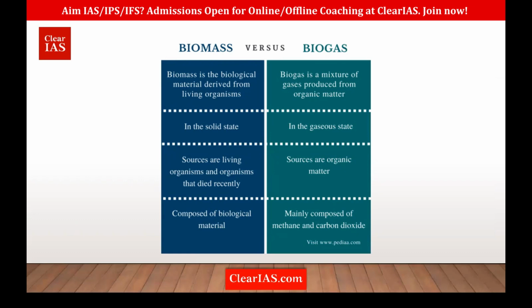Biogas is obtained from organic matter, and when it decomposes, it produces gas, which is collected as biogas. Biomass is mainly biological materials, and biogas contains mainly methane and carbon dioxide.